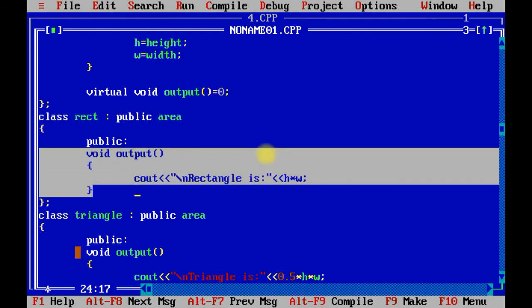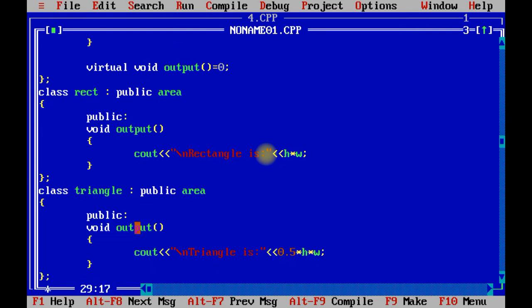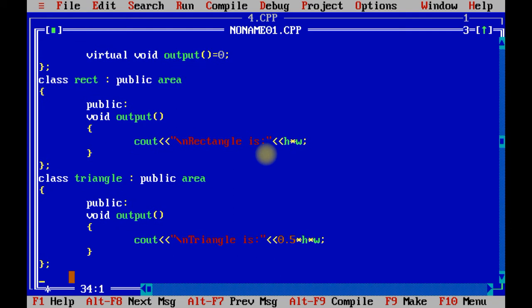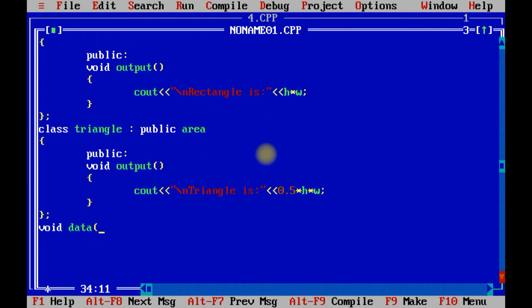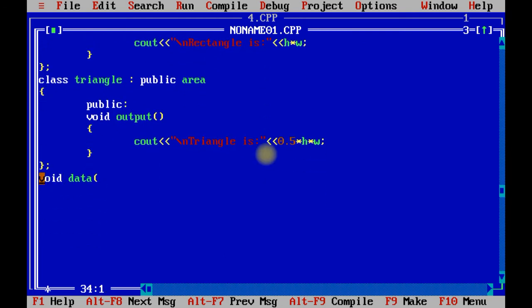Inside that, I have declared the void output method. So remember one thing, that area contains a non-virtual function as well as a virtual function. Now one more UDF I am going to create which is not part of any class, so it can be directly called when you are going to call the data method. So this is a function which I am going to create. See, this is an advanced program which we are going to learn today, so be careful and listen to the video carefully.